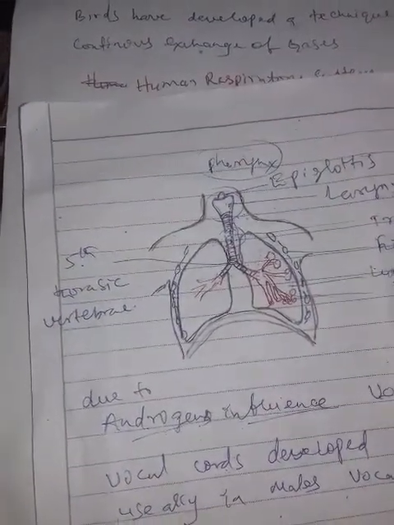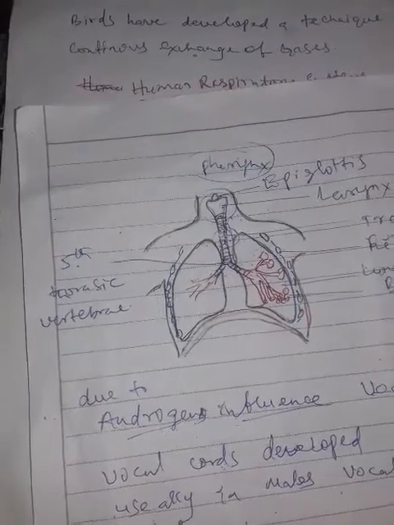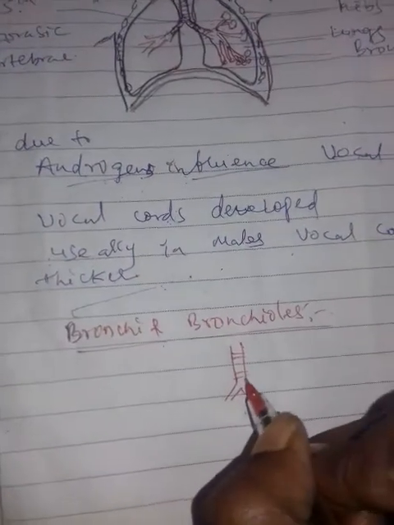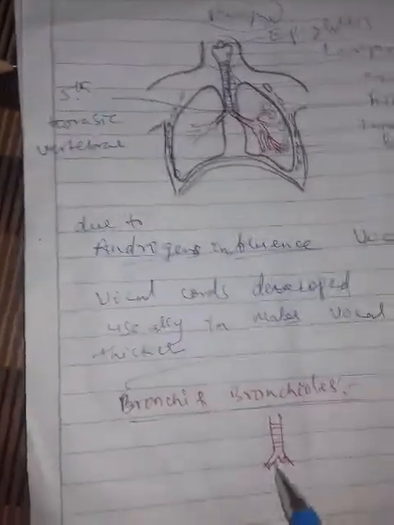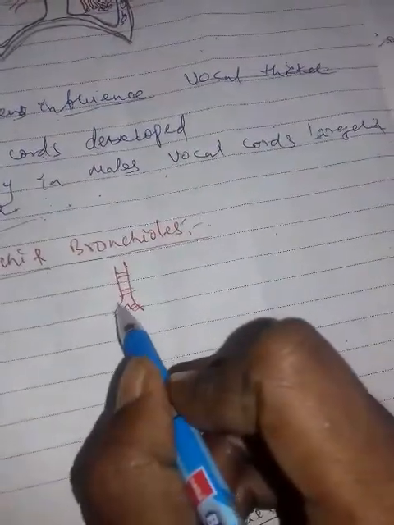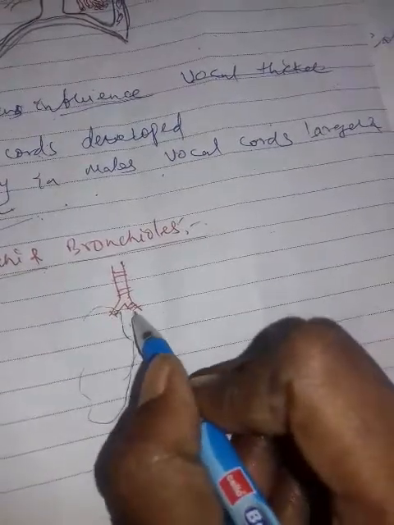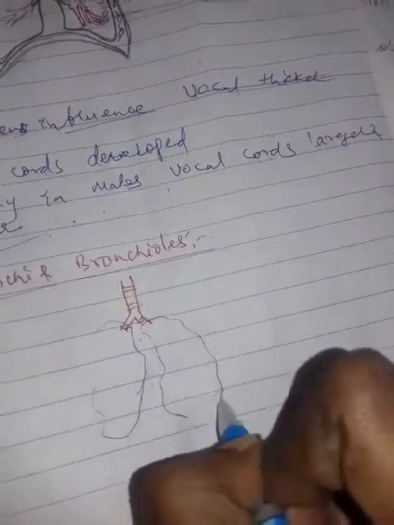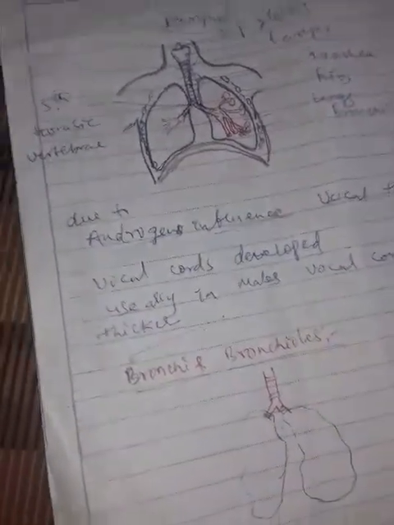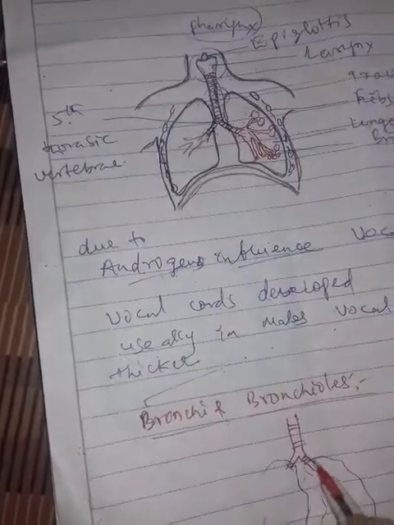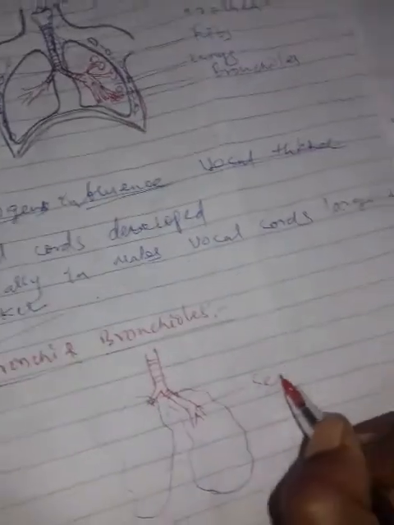This is the trachea, divided into two branches called primary bronchi. These enter the two lungs. After entering, they divide again into two branches here. These are called secondary bronchi.